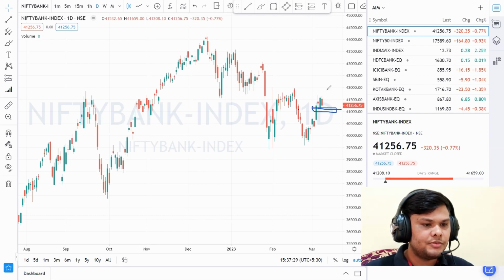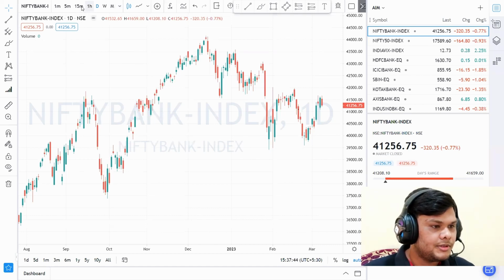So my suggestion would be, if tomorrow the market trades below 14,200 and shows any kind of negative movement, then you can take a trade for selling, and the target will be very small, which is 41,000. For taking any kind of buying trade, it needs to close above the 14,500 round level, and after that we can expect any kind of buying trade.